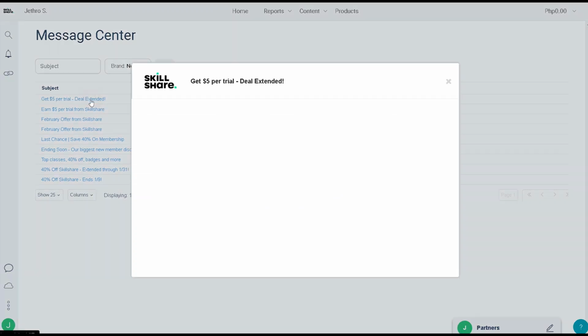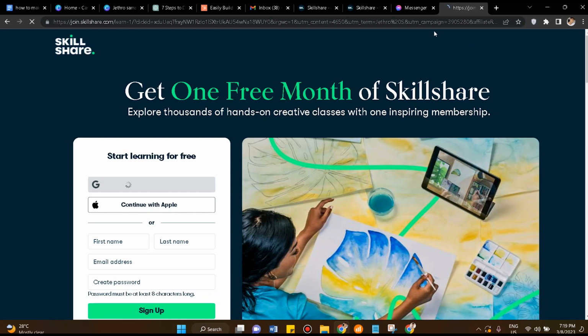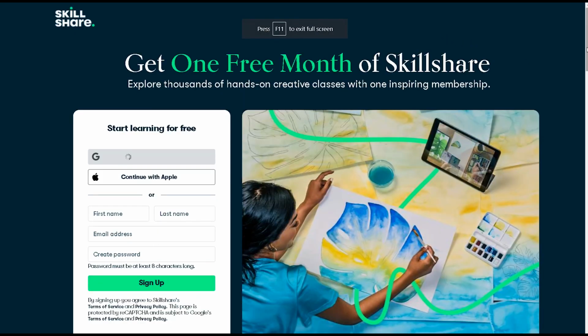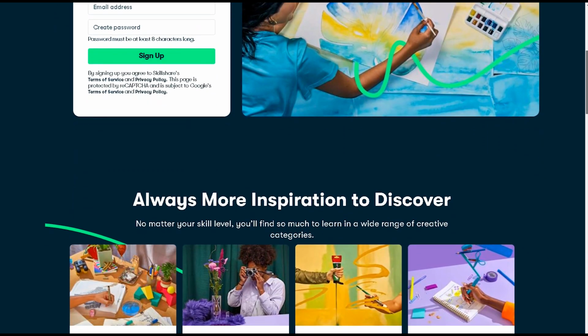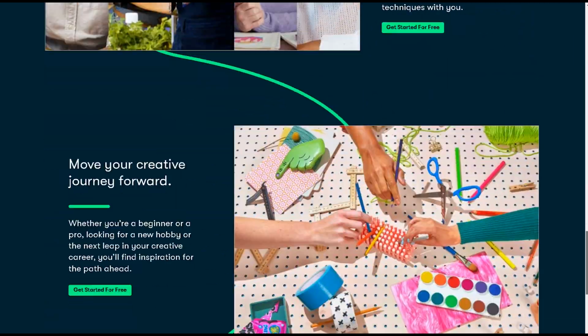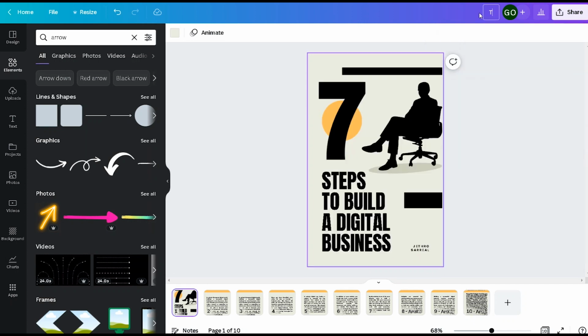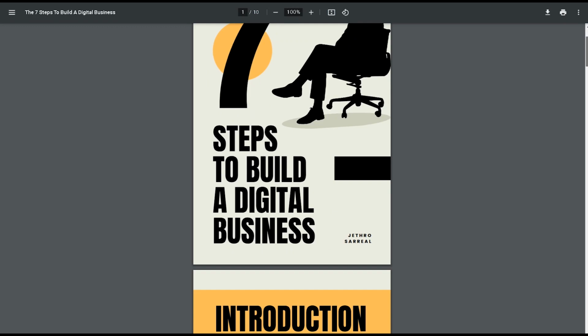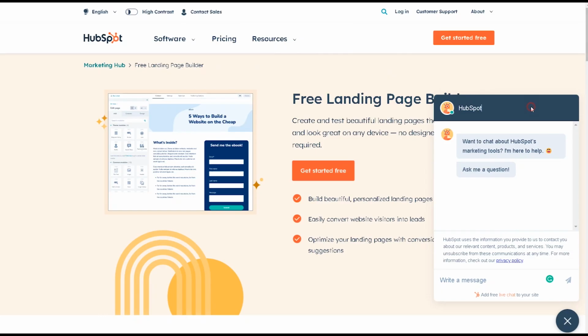All right, so we're going to copy paste the link, and this is the link when we paste it in the browser. You actually get one month free of Skillshare, and I'll earn a commission if you guys click the link, or my possible prospect will click the link. So you'll need to download it in PDF form as an ebook from Canva, and this is the whole output. You can always recheck it or proofread it.